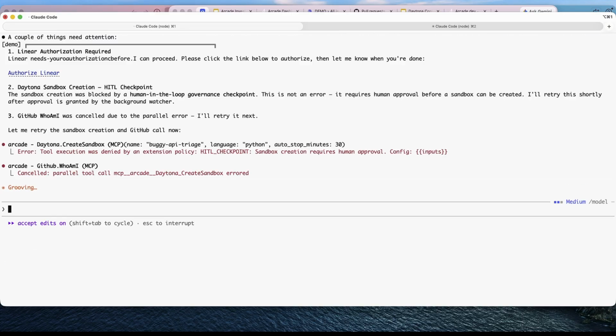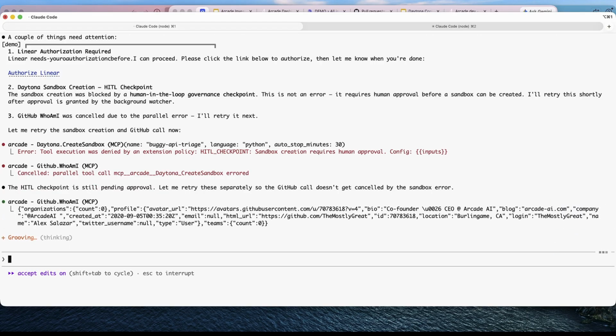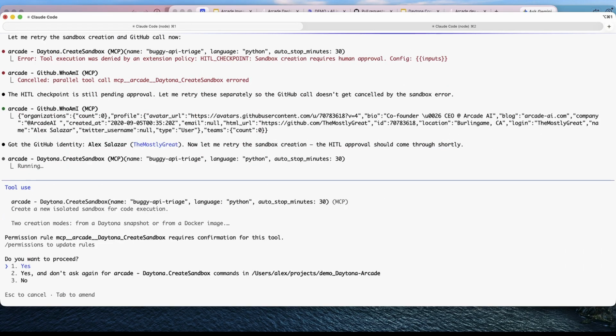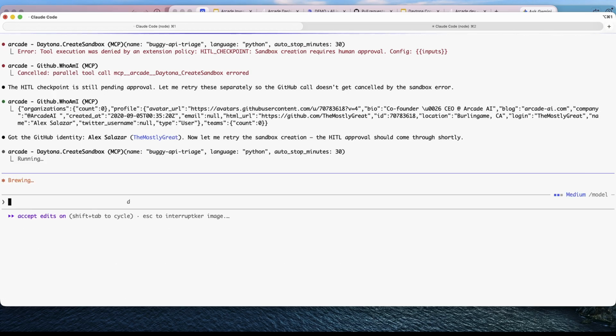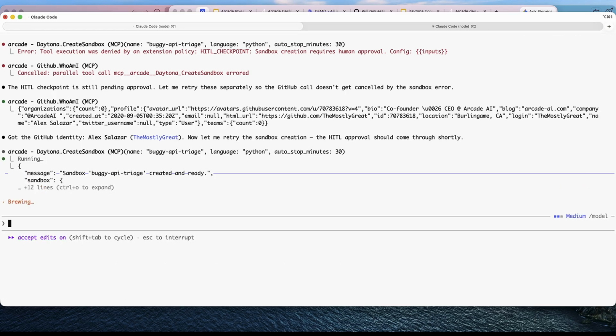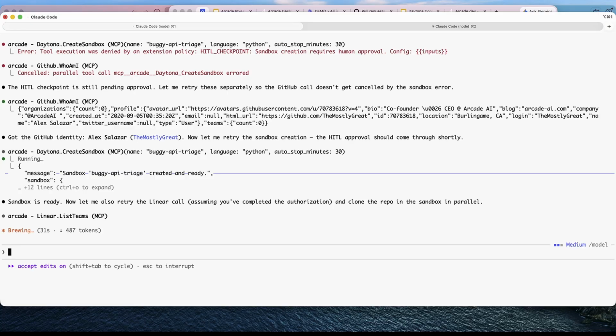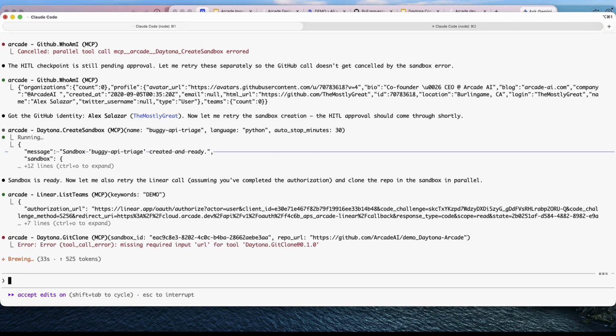Let's try it again. Still doesn't have access. Still waiting. Let's try one more time. It's been approved. Now it's going to continue its flow.